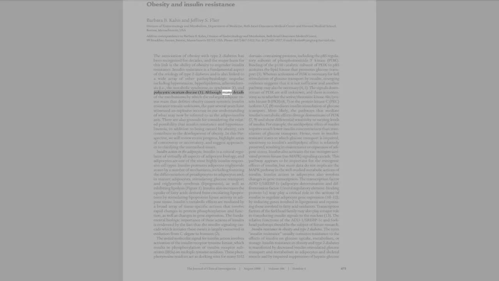Although many details of the mechanisms by which the enlarged adipose tissue mass that defines obesity causes systemic insulin resistance remain unknown, the past several years have witnessed an explosive increase in our understanding of what may now be referred to as the adipo-insulin axis. There are also grounds for considering the related possibility that insulin resistance and hyperinsulinemia, in addition to being caused by obesity, can contribute to the development of obesity. In this perspective, we will review recent progress, highlight areas of controversy or uncertainty, and suggest approaches to clarifying the unresolved issues. Insulin action in the adipocyte.